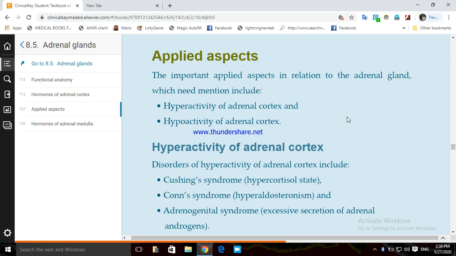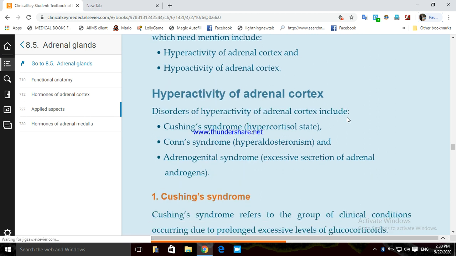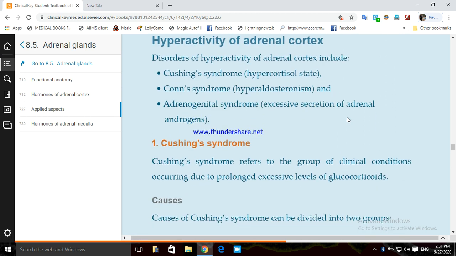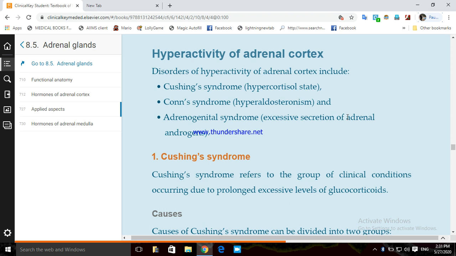Today we are going to study the applied aspect of adrenal cortex. Now, in the adrenal gland, we will study hyperactivity of adrenal cortex and hypoactivity of adrenal cortex. So let us discuss the hyperactivity of adrenal cortex. What happens when the function of adrenal cortex increases and it becomes a disease-like condition.